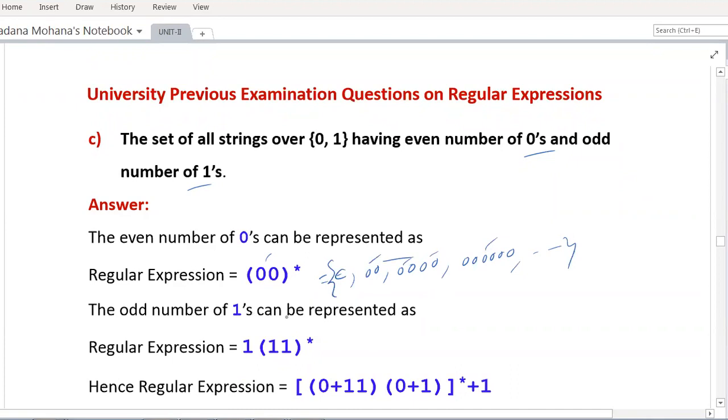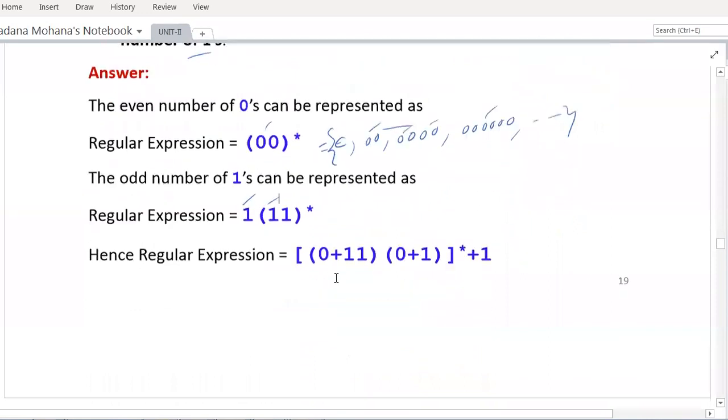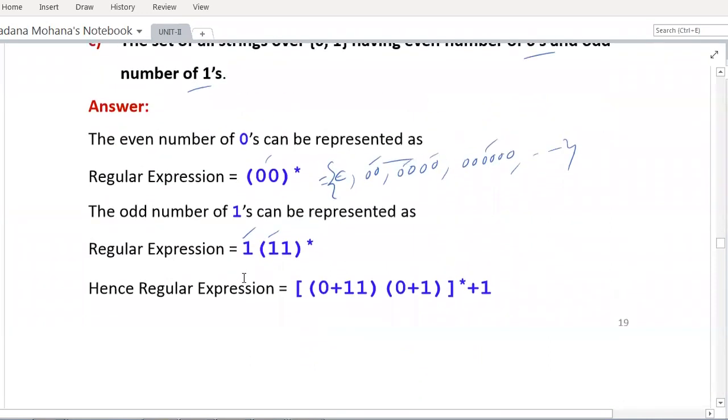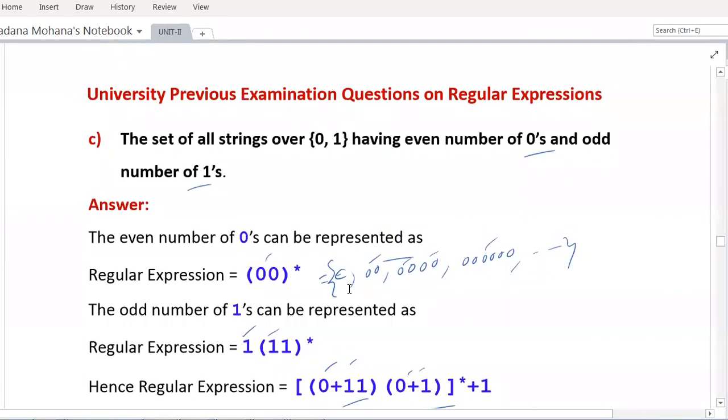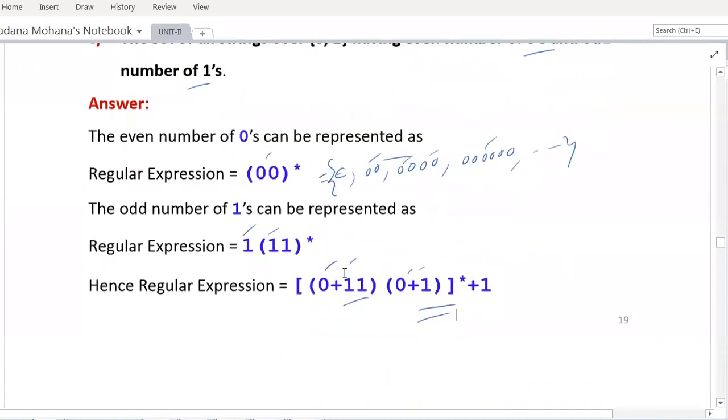Similarly, an odd number of ones can be represented by concatenating 1 with (11) whole closure. Whenever you expand this one, every string consists of an odd number of ones; the number of ones should be odd. So by combining these two, you will get (0 plus 11) concatenated with (0 plus 1) whole closure plus 1. Finally, you can expand this one: every string consists of compulsorily an even number of zeros and an odd number of ones.